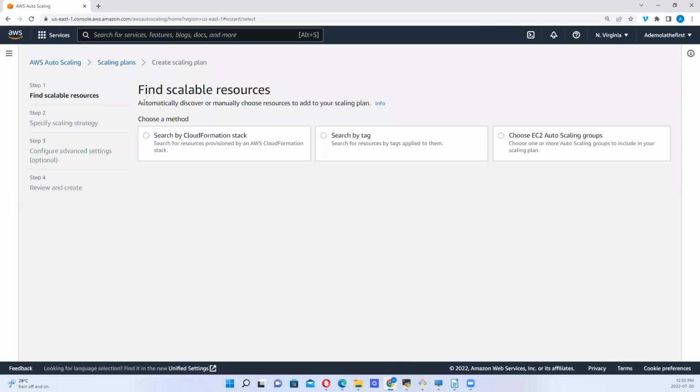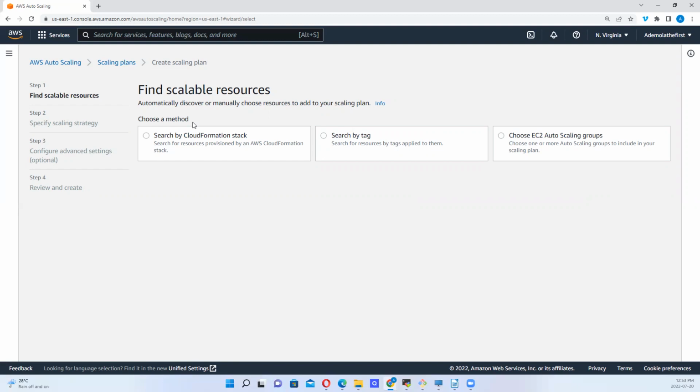So these are scalable resources, right? So it depends on how we want to scale our resources. We might be looking at searching using CloudFormation stack, right? Especially, CloudFormation is an alternative to Terraform, built by AWS, but only works with AWS.